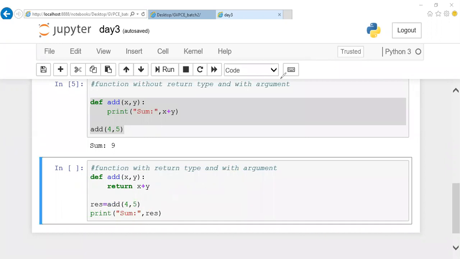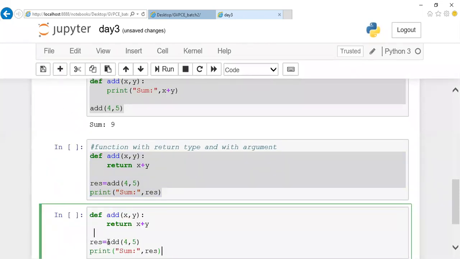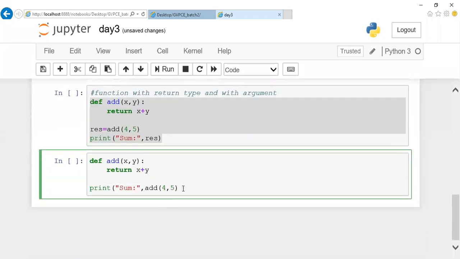The same program can be written in a more optimized way, but I don't want to confuse you people. That's the reason I wrote it like this. Instead of giving it like this, you can even write it like this. No need of writing this step. Directly you can have a function call. You can avoid this also. Both are literally the same.